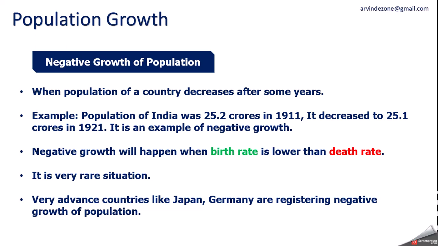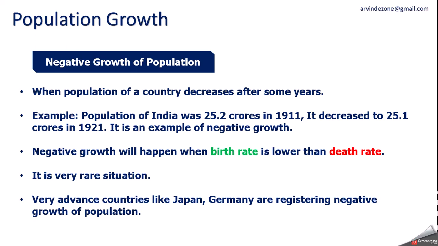Negative growth will happen when birth rate is lower than death rate. It is a very rare situation, as I told you. Very advanced countries like Japan, Germany are registering negative growth of population. Why are they registering negative growth of population? Because in their country they have controlled the birth rate to a very large extent. Birth rate is very, very low.